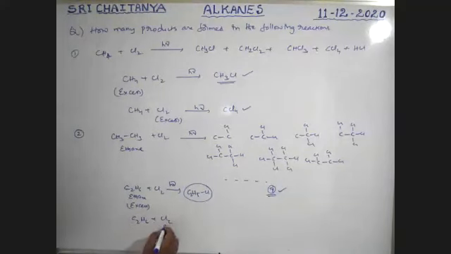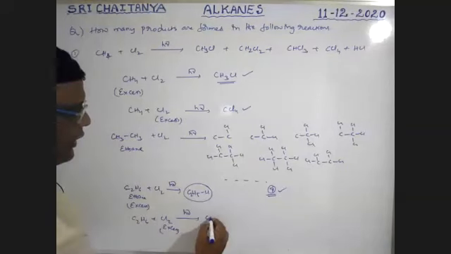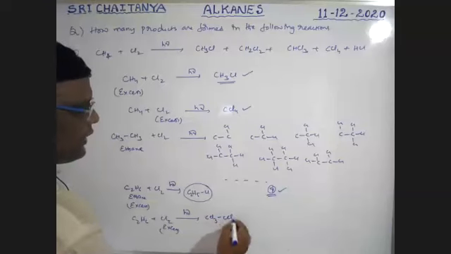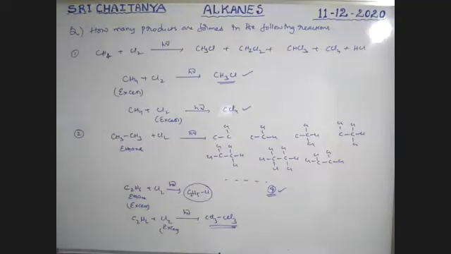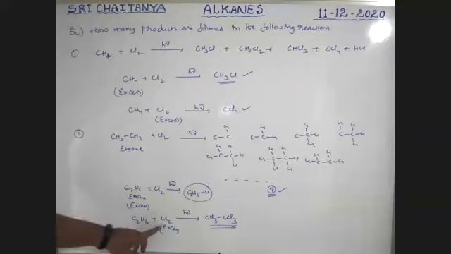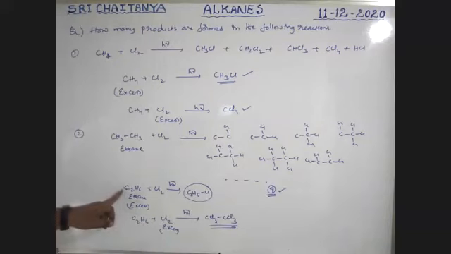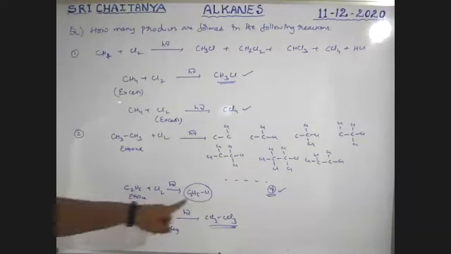For example, C2H6. If chlorine is in excess, all hydrogens are replaced. That is C2Cl6, the final answer. Hexachloroethane is the final answer, boys. So if chlorine is in excess, all hydrogens are replaced. If ethane is in excess, only one hydrogen is replaced.